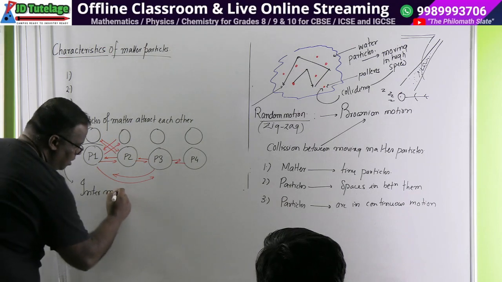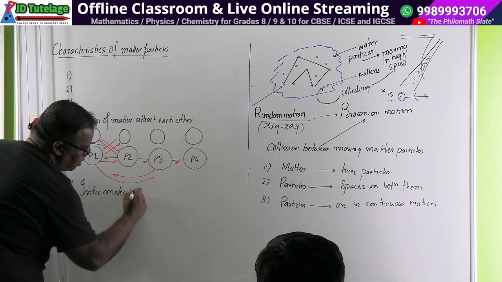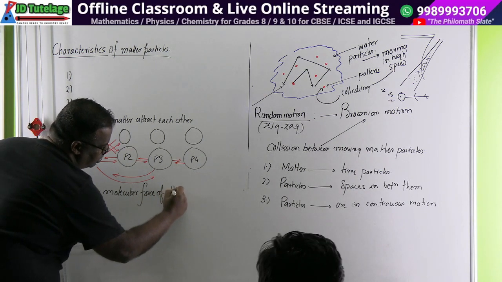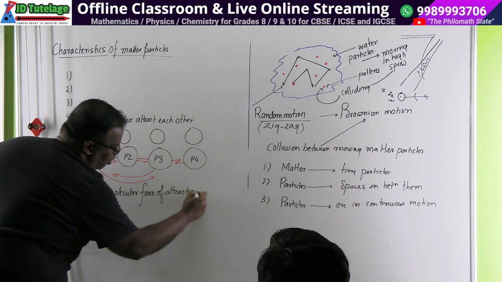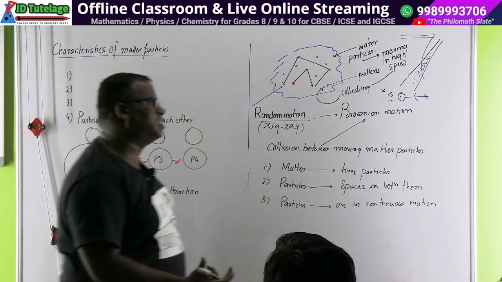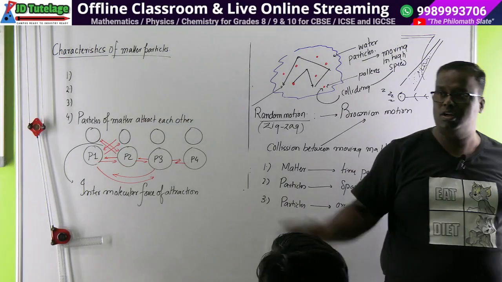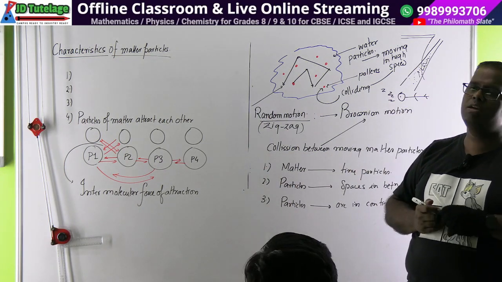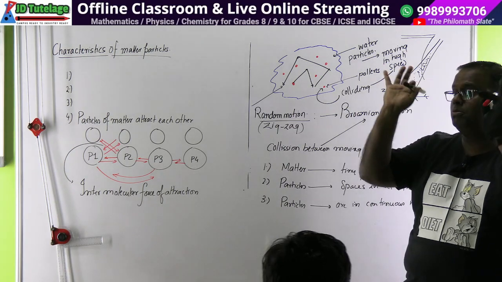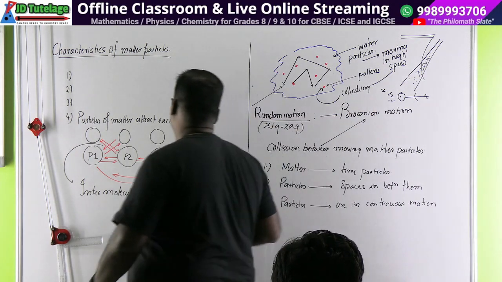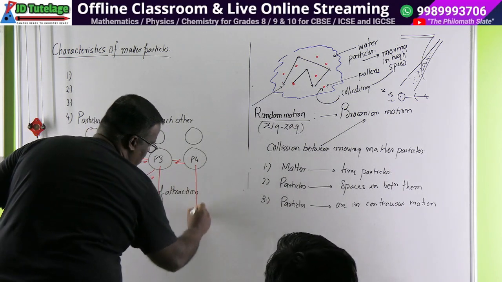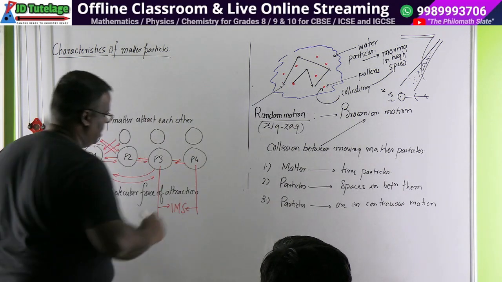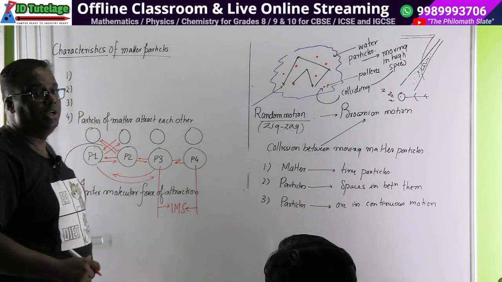So intermolecular force of attraction. कैसा attraction? मॉलिक्यूलों के बीच का आकर्षक फोर्स, इंटरमॉलिक्यूलर. और कैसा स्पेस था? इंटरमॉलिक्यूलर स्पेस. IMS और IMFOA, ये दो चीज आपके दिमाग में बैठ जाना चाहिए अच्छी तरह से. This space is the intermolecular space, and the force between them is known as intermolecular force of attraction.